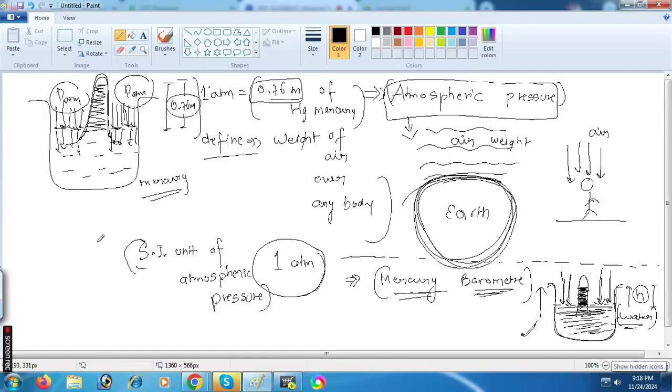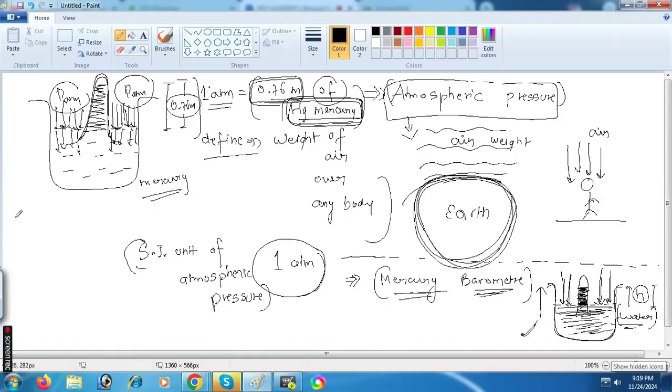So if P_atm is atmospheric pressure, 1 atm, it will be equal to 0.76 meter of mercury height. Very important.